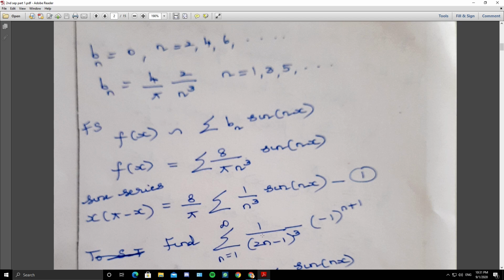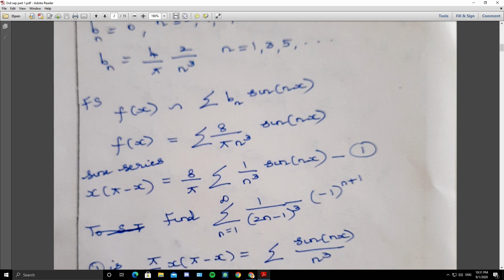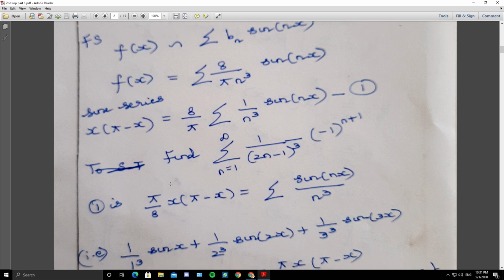Whenever you have to prove something or evaluate something, you take the Fourier expansion, or here the sine series, as 1, and you compare the summation part, the series part. So 2n minus 1 means odd number. If x is 0, sine 0 is 0, so we cannot take x as 0. We know that sine pi by 2 is 1, sine 3 pi by 2 is minus 1. So we can take x as pi by 2.